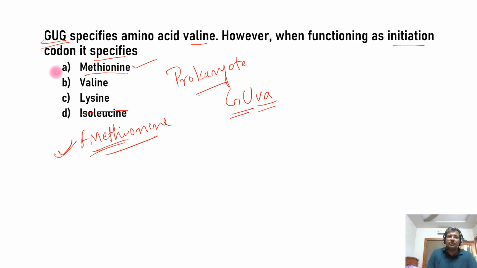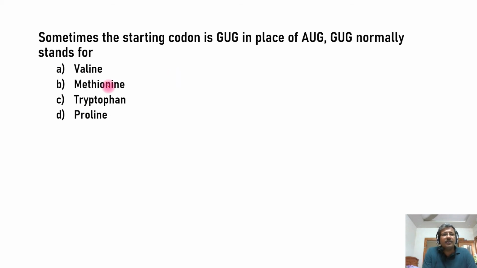Or otherwise, you can just choose methionine. So whatever the start codon is, you have to choose methionine or formylmethionine as the amino acid in the first position of a newly formed polypeptide. Now, next question. Sometimes the starting codon is GUG in place of AUG. GUG normally stands for.